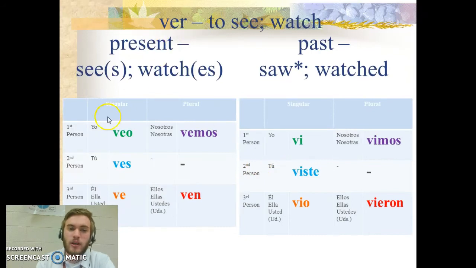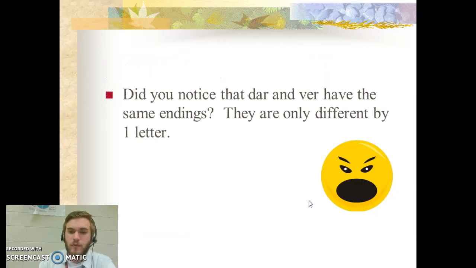In the present tense, ver has an irregular yo, just like dar did, which is veo, because we don't take off the er, it's just the r. So veo, ves, ve, vemos, ven. Él ve, he sees. Él vio, he saw. Like I already mentioned, dar and ver are just one letter different, so make sure you keep those straight.